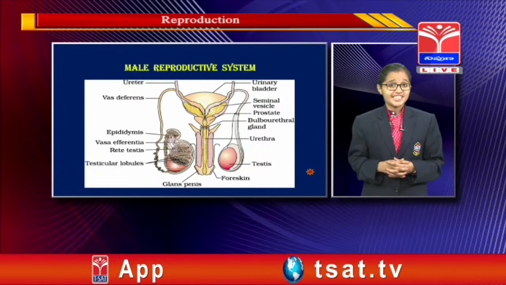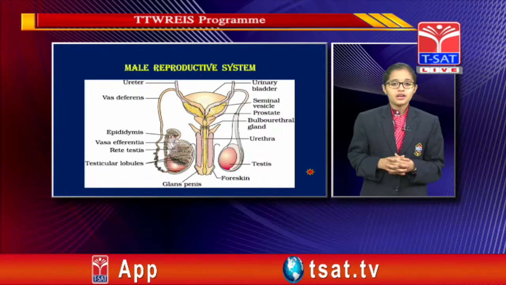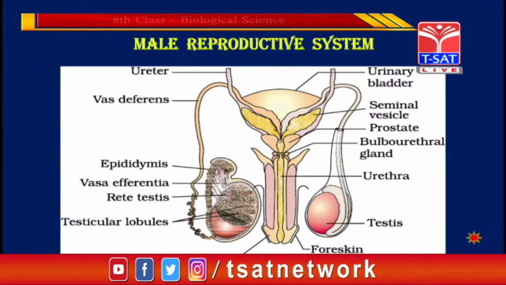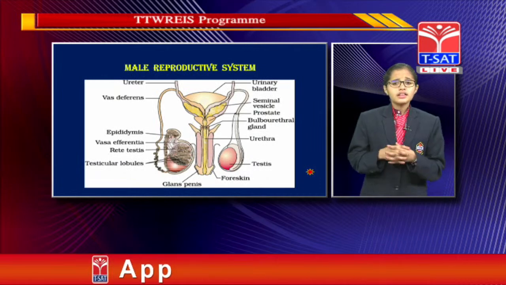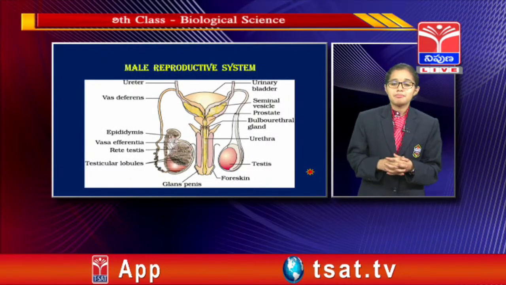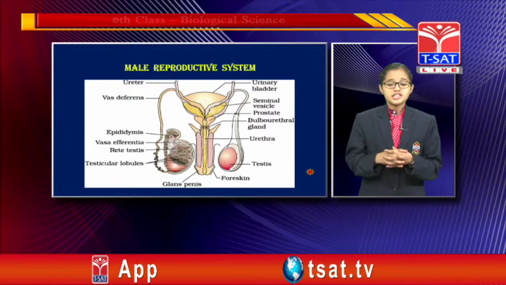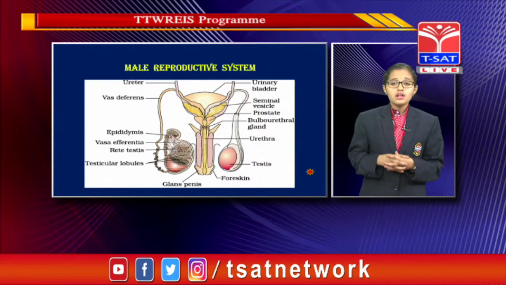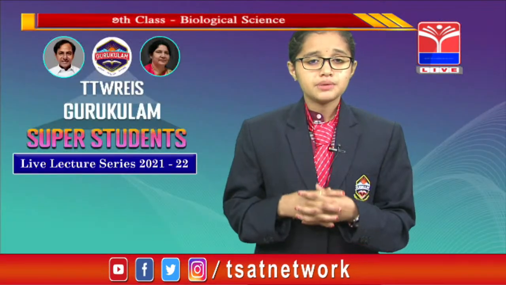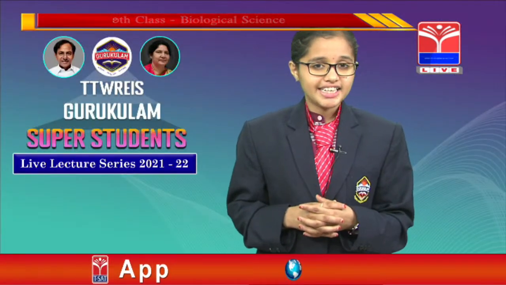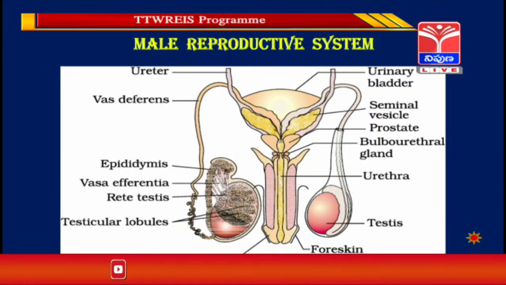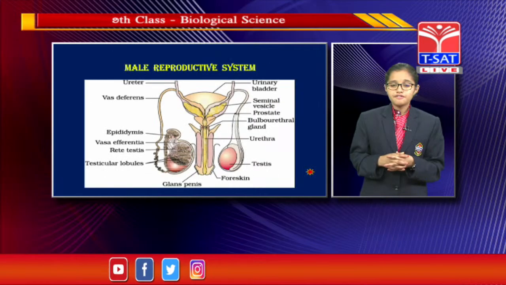Do we know what the ejaculatory duct is called? Yes. The seminal vesicles join to the vasa deferentia and continue as the ejaculatory duct. Here the seminal vesicles secrete seminal fluid to the sperm because the sperm needs a source of energy when it reaches out of the male's body. Now the sperms take the seminal fluids and reach the prostate gland. This prostate gland produces prostate fluid for the sperm. It is also important for the sperm.